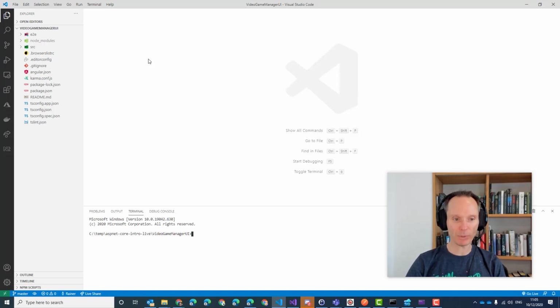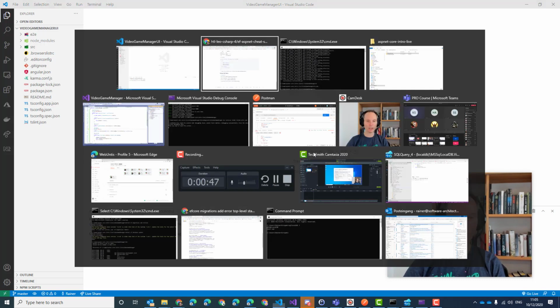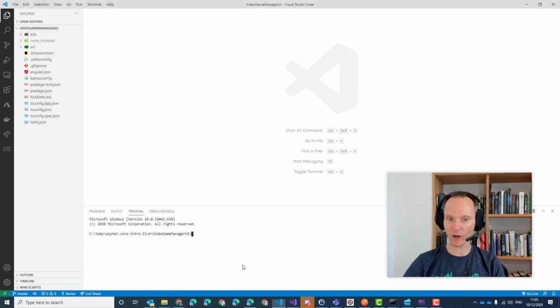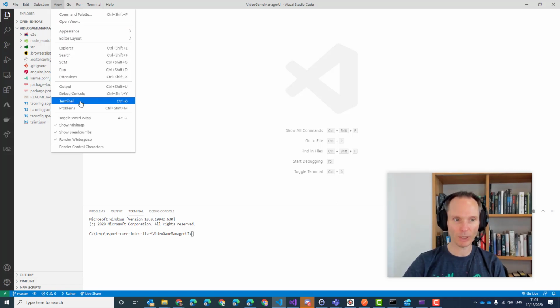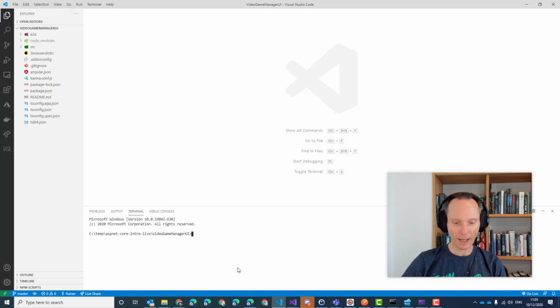Maybe you can remember how you run an Angular application. All you need to do is open the terminal, ideally directly here in Visual Studio Code. You can also have an external terminal wherever you want. You open the terminal using View Terminal or the shortcut Ctrl-Ö. And here you run npm start. That's all. npm start.